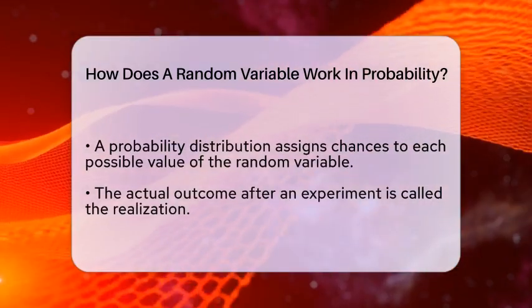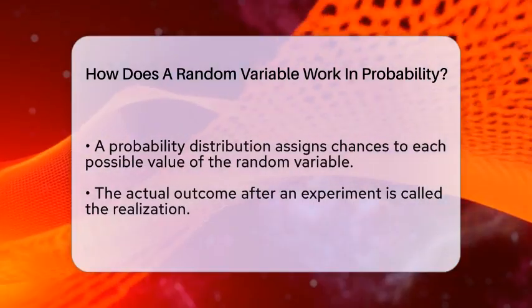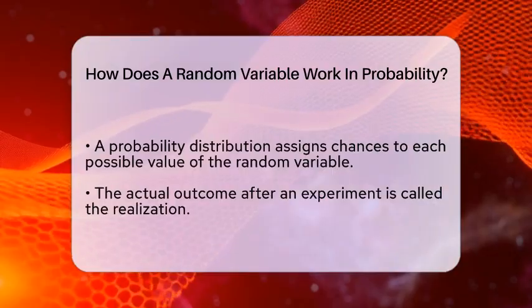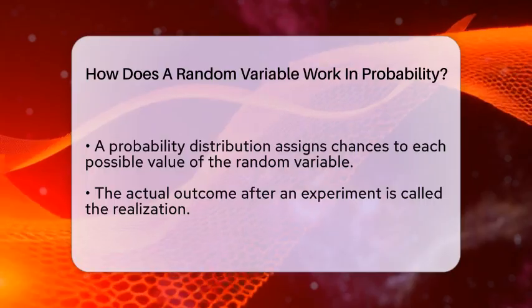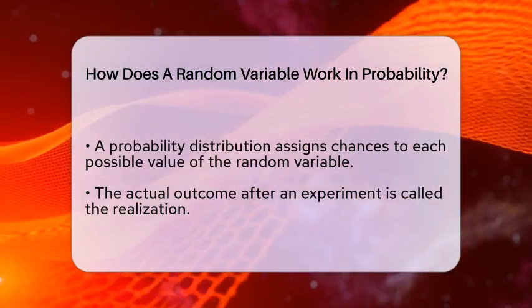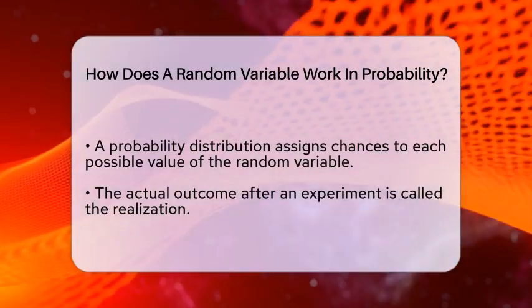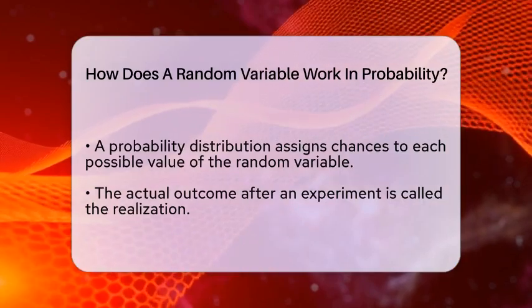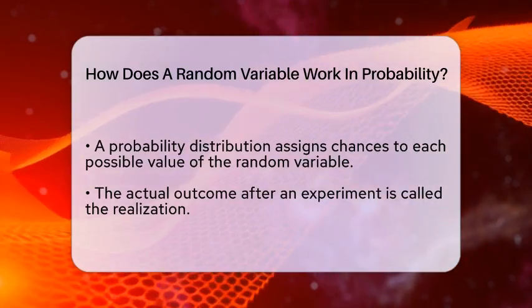Once a random variable is defined, it has a probability distribution. This is a way to assign probabilities to each possible value. For example, if you roll a die, the probability that the random variable equals 1 is 1/6, since each number from 1 to 6 has an equal chance. The value that the random variable takes after the experiment is called its realization. Before you roll the die, the outcome is unknown and considered random. After the roll, the number you see is the realization.